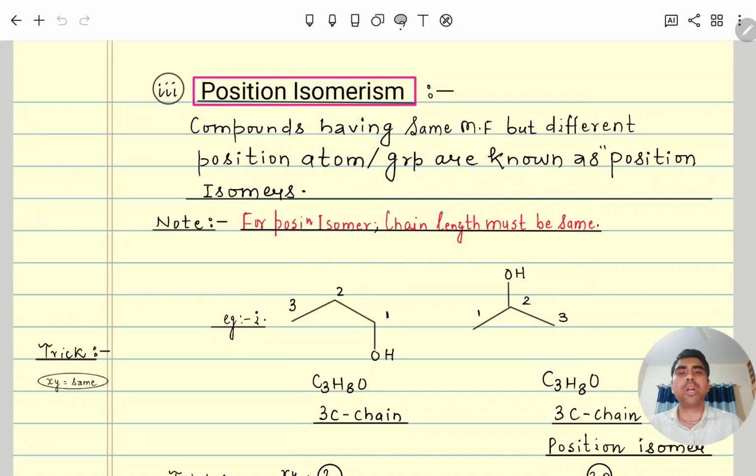Then position isomer. In position isomers, carbon chain length must be same. If carbon chain length is always changing, then we cannot. Suppose in a class, if the number of students is always fluctuating, someday 5 students, someday 20 students, then we cannot examine their talents. So when the number of students is constant, then we can examine their talents and we can give position also, that this is the first rank, second rank, like that. So that's why when we are giving position, carbon chain length must be same.